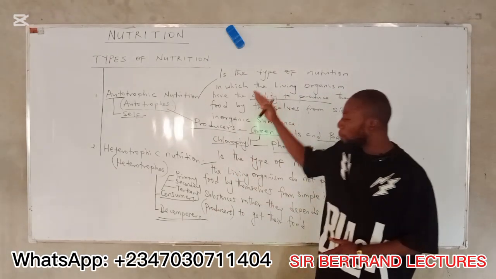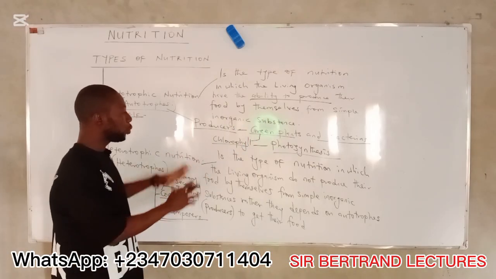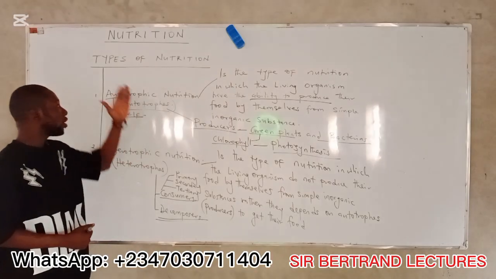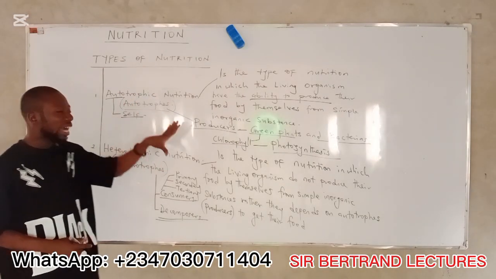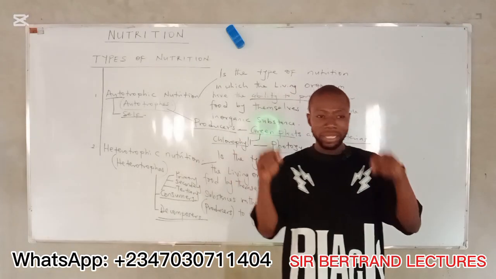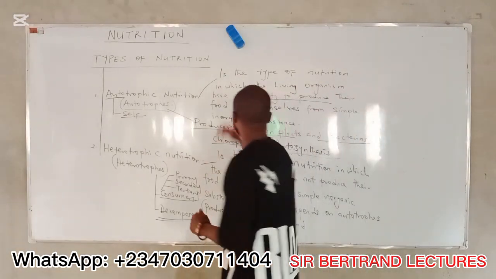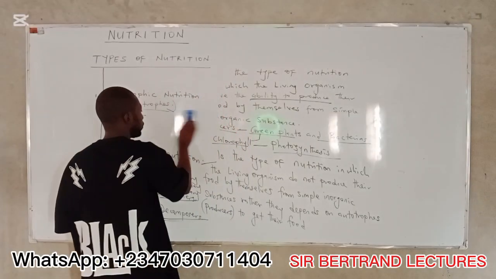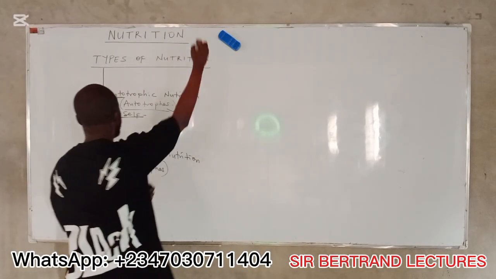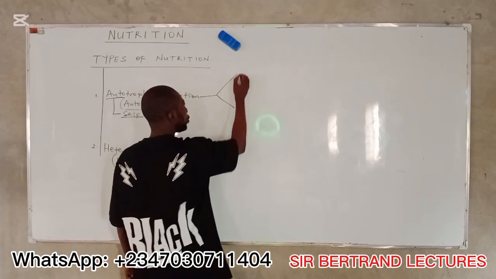Now, I'm going to complete the chart I told you before that we're going to state. The chart will help you understand the concept of the topic on the board, the nutrition, and with the chart, you are going to know the major areas of concentration you are expected to know for your exams, all right? The autotrophs here are divided into two.